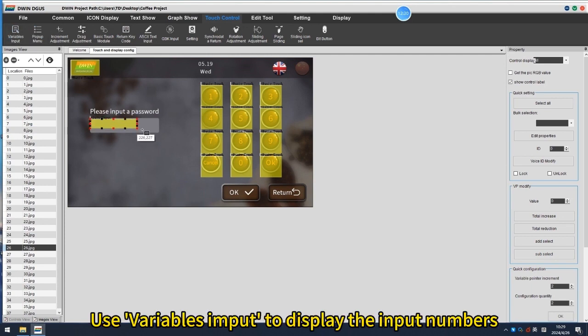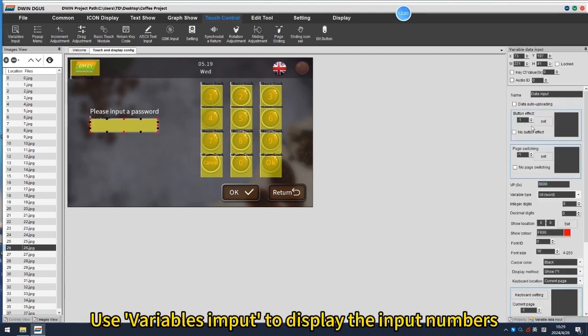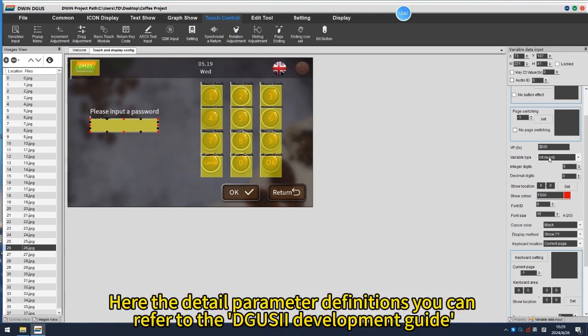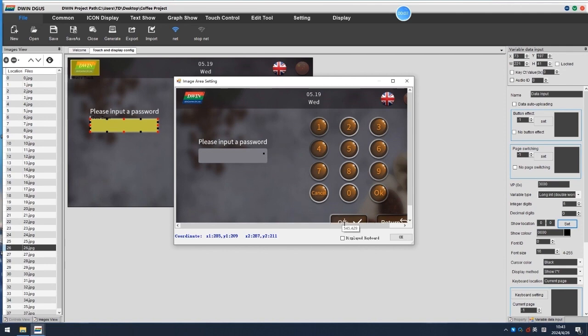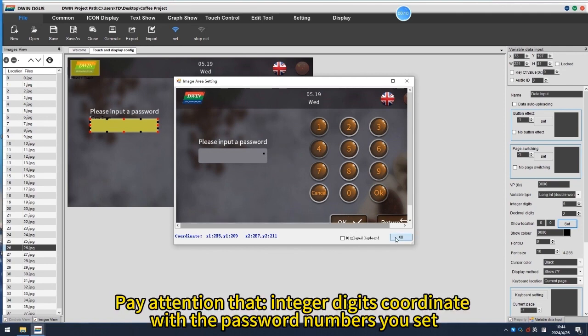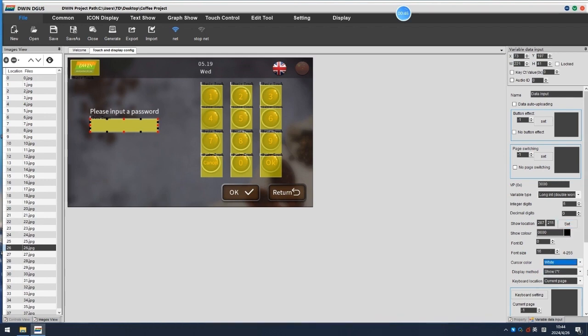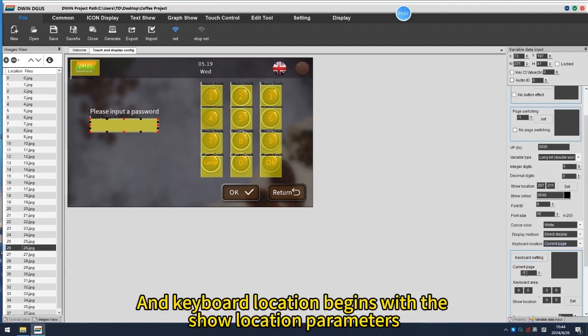Use variables input to display the input numbers. Here the detailed parameter definitions you can refer to the DGUS development guide. Mainly pay attention that integer digits coordinate with the password numbers you set, and keyboard location begins with the show location parameters.